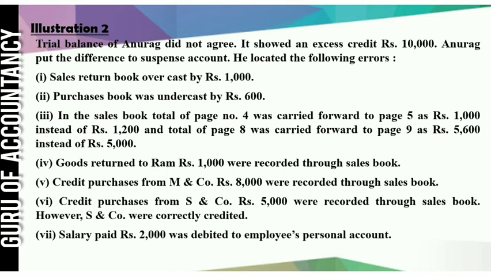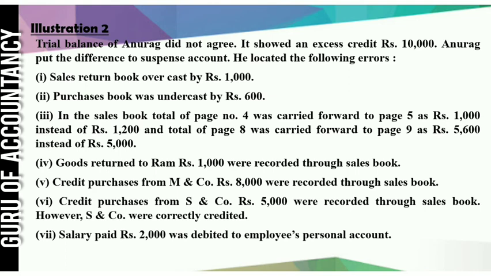Goods returned to Ram, rupees 1000, were recorded through sales book. Now it is purchase return and it is returned to Ram, but we recorded in sales book. What is the correct entry? So correct entry should be Ram to purchase return, but we have recorded Ram to sales.